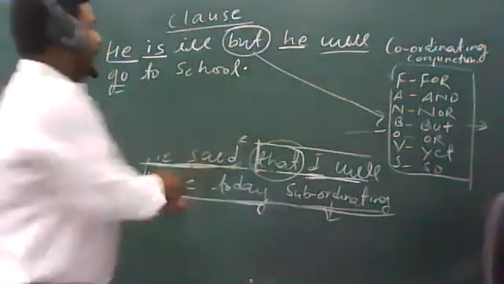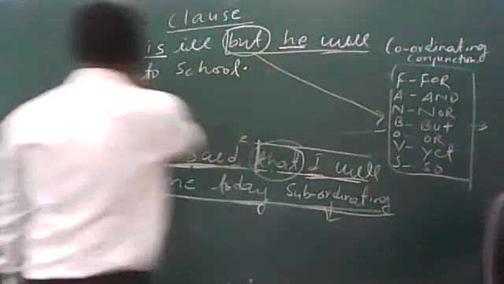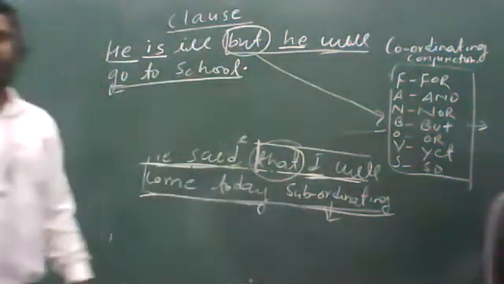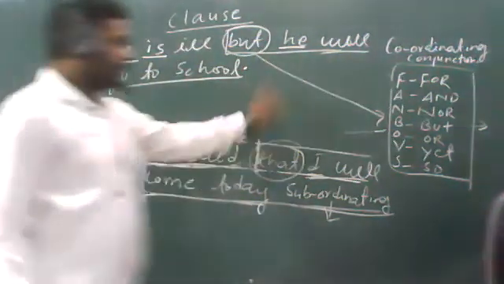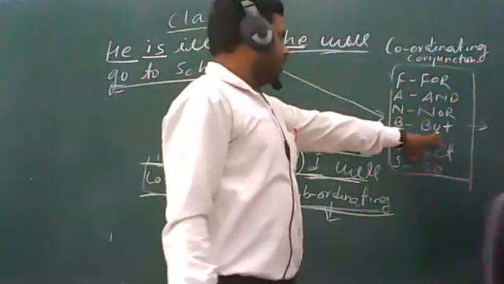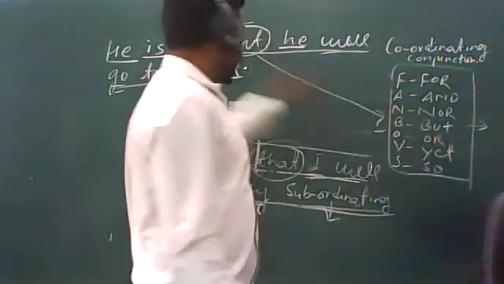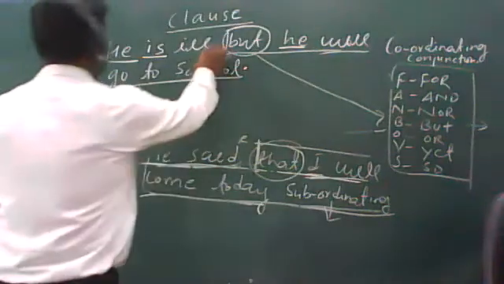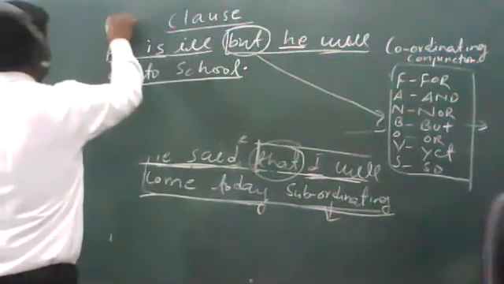So if anybody asks you which type of clause this is, then you can say this is the coordinating clause, because it consists of a coordinating conjunction. And this part of the sentence, you can say, is the principal clause.